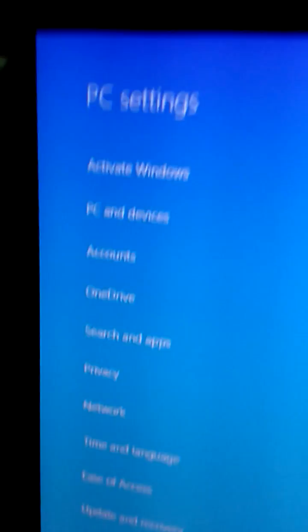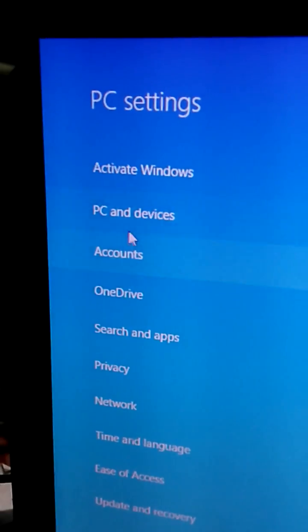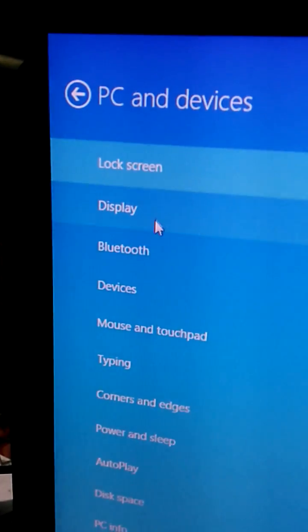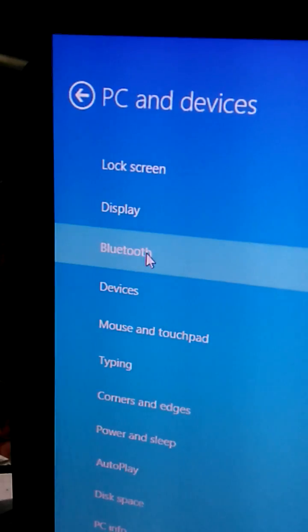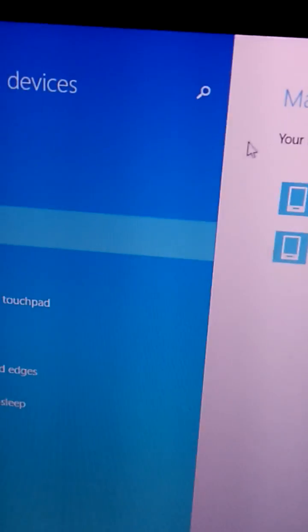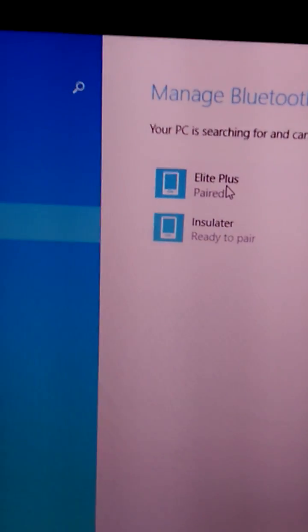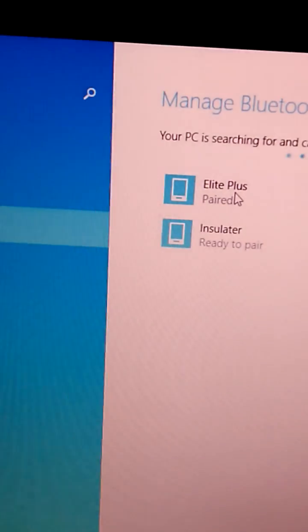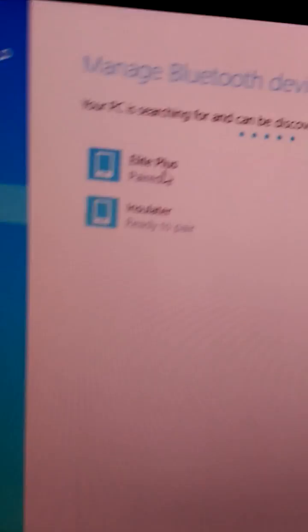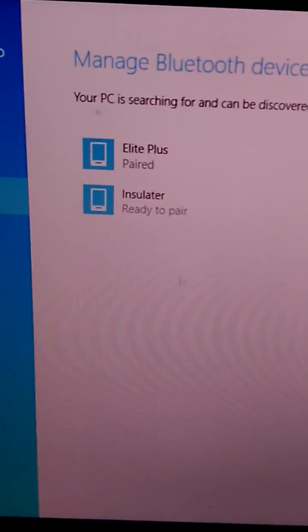Now go to the PC and devices and then Bluetooth. After that, you see that the Bluetooth automatically searches for new Bluetooth devices.